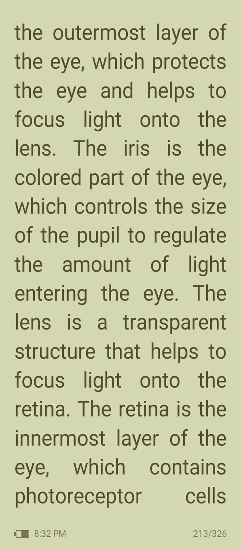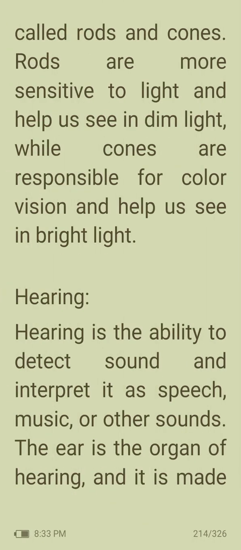The iris is the colored part of the eye which controls the size of the pupil to regulate the amount of light entering the eye. The lens is a transparent structure that helps to focus light onto the retina. The retina is the innermost layer of the eye, which contains photoreceptor cells called rods and cones. Rods are more sensitive to light and help us see in dim light, while cones are responsible for color vision and help us see in bright light.